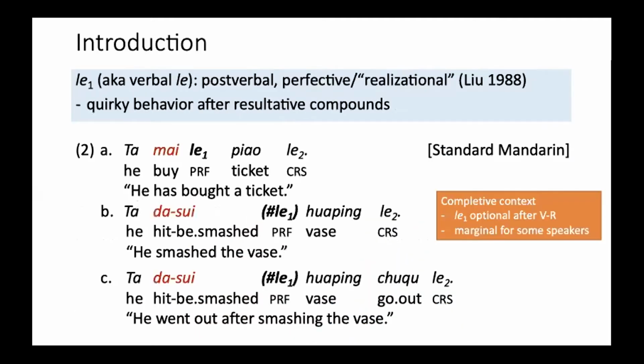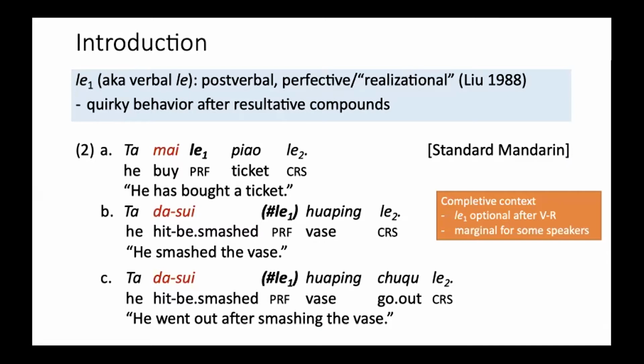The grammatical point that has motivated our study concerns the post-verbal aspectual marker le, which is conventionally called le1 or verbal le. It marks a certain kind of perfective or realizational aspect. The interesting thing here is that it shows quirky behavior after resultative compounds, at least in standard Mandarin. Let's see 2 for examples.